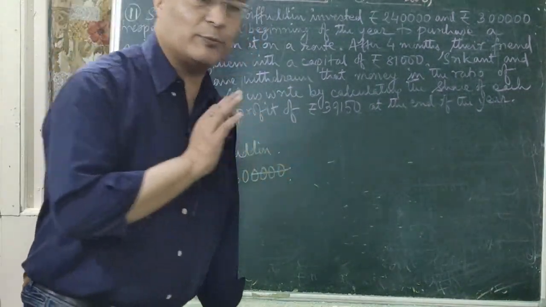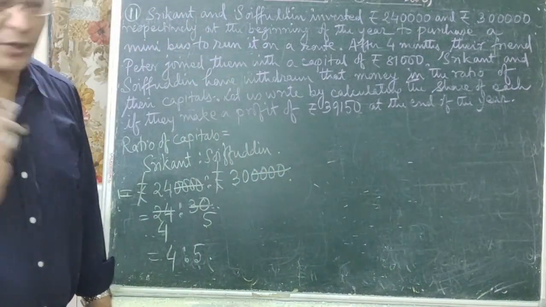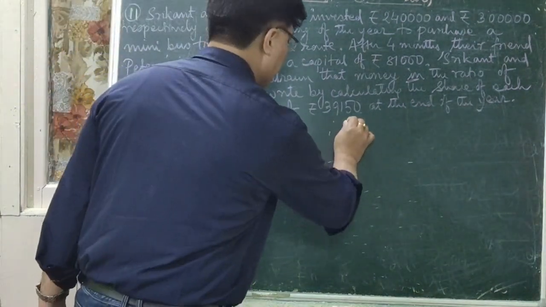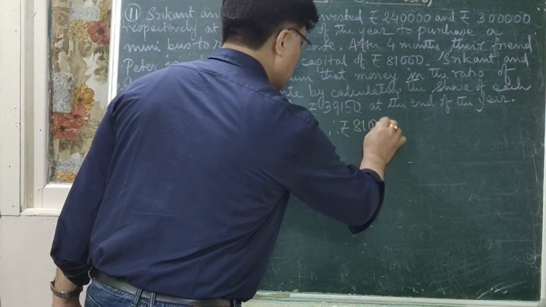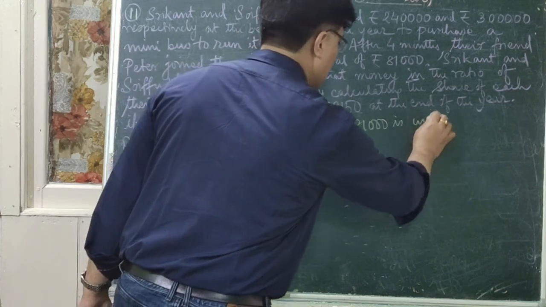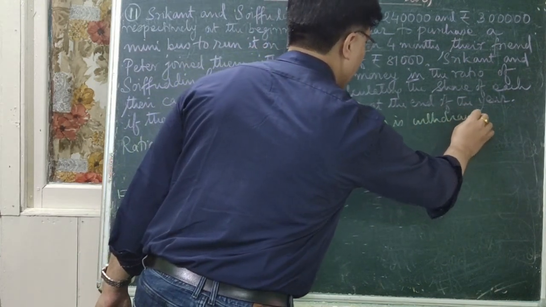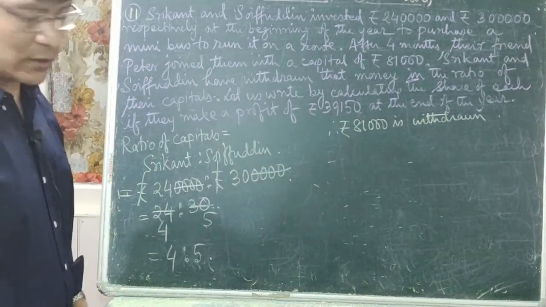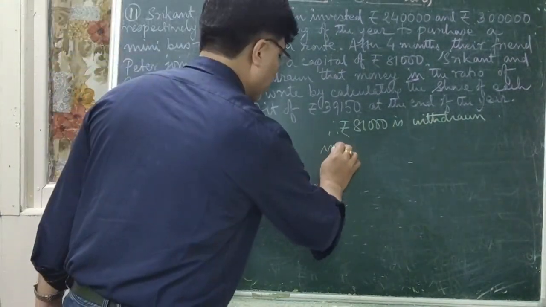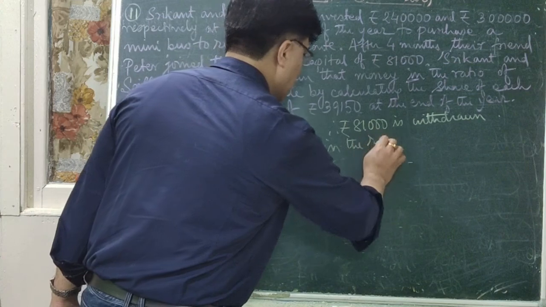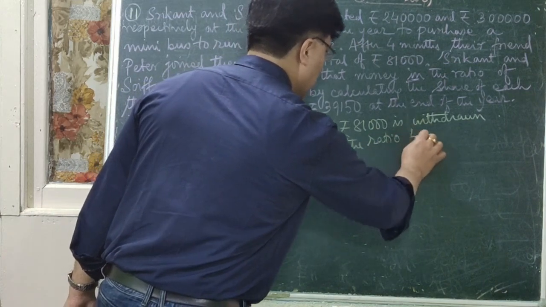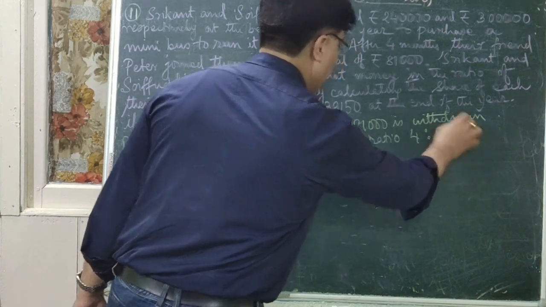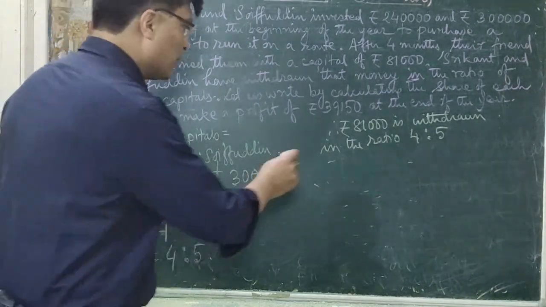Now a total of rupees 81,000 is to be withdrawn. So rupees 81,000 is withdrawn in the ratio 4 is to 5, right? Now write down the sum of the ratio.